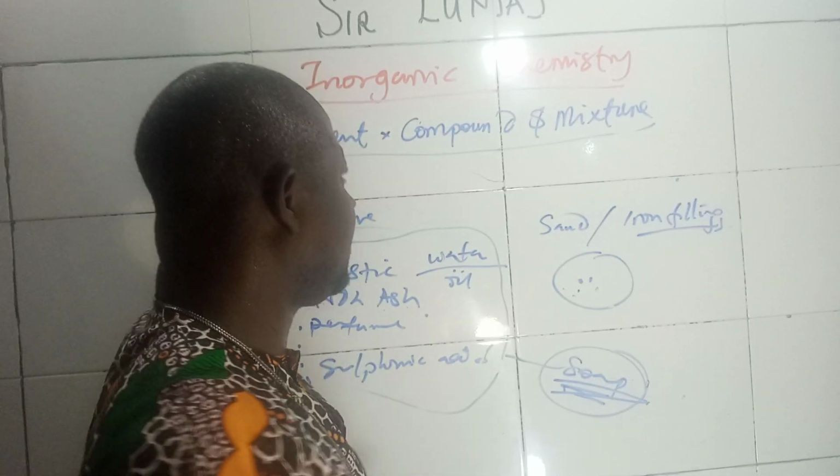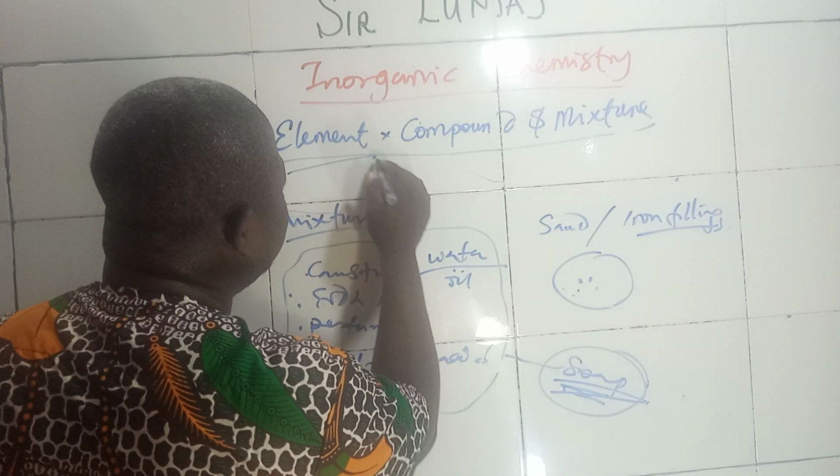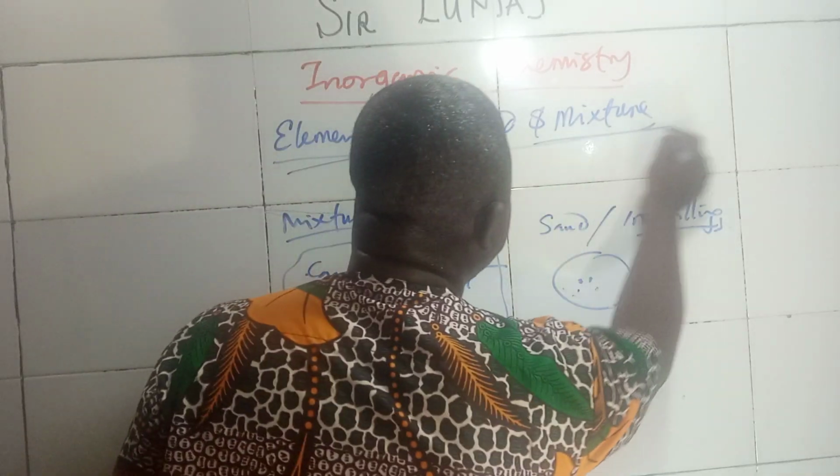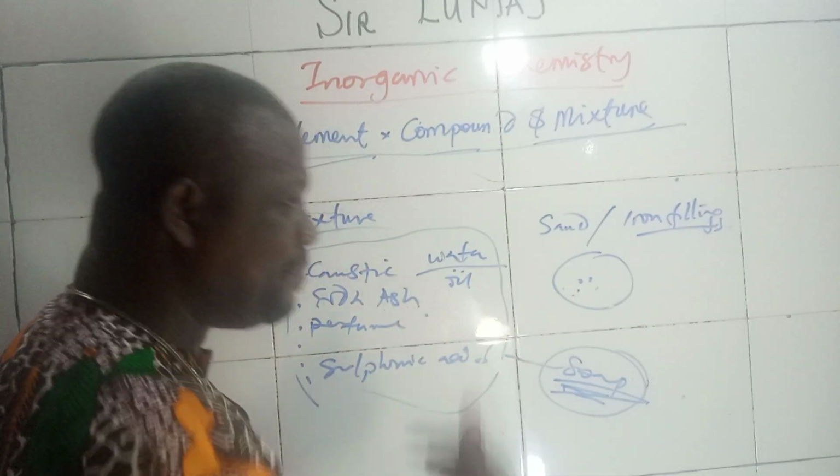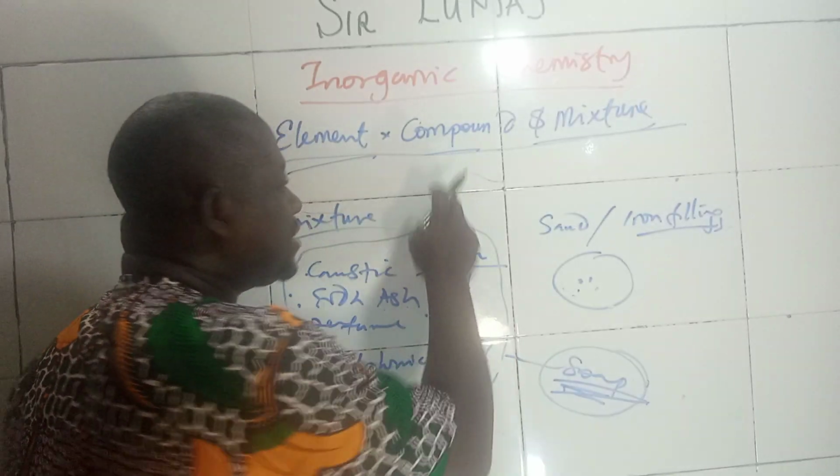I believe that is clear enough. That's just the difference between elements, compounds, and mixtures. A mixture can be separated. A compound cannot be separated.